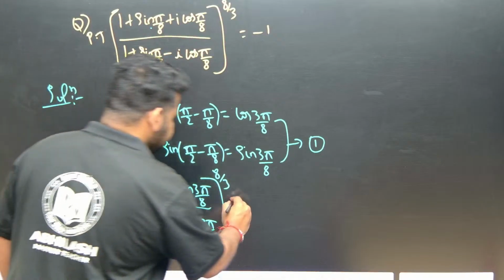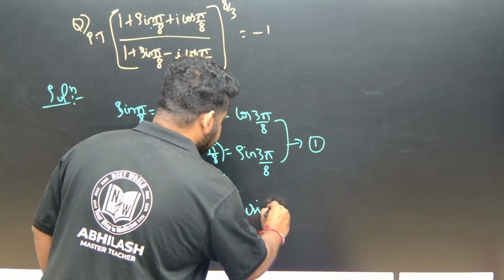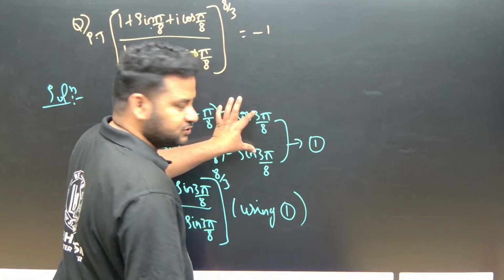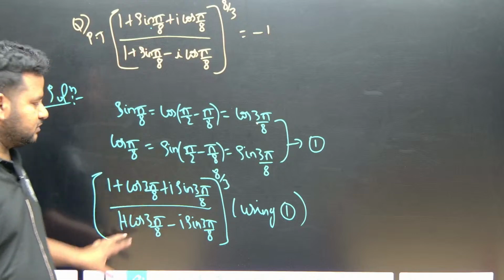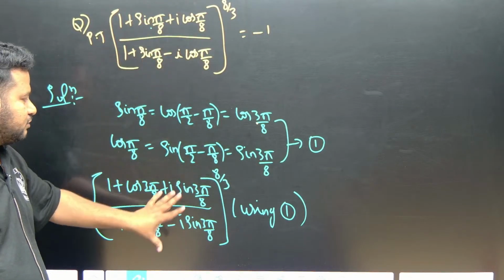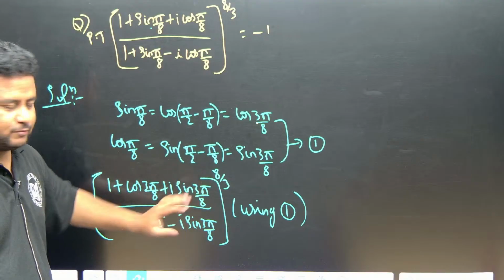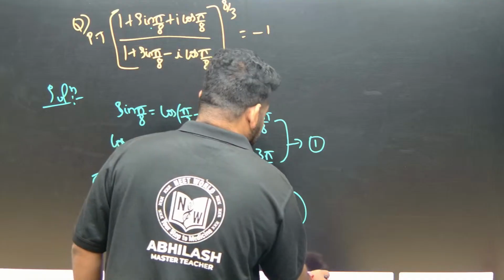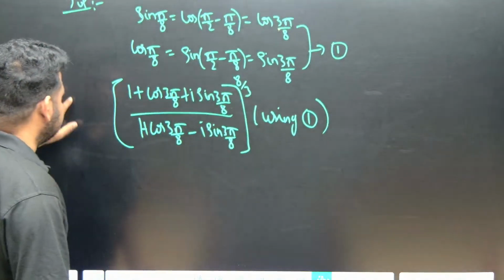How did we do this? Using equation 1. Equation 1 is what? This is what we did. Using equation 1, you have to show this. How did it come? We used this and converted sin to cos and cos to sin, because we can apply De Moivre's theorem now. Now let us go to the next place. Let us apply De Moivre's theorem here itself.